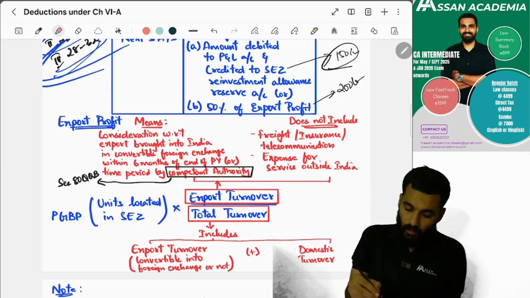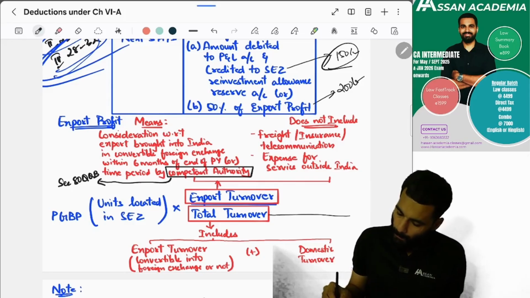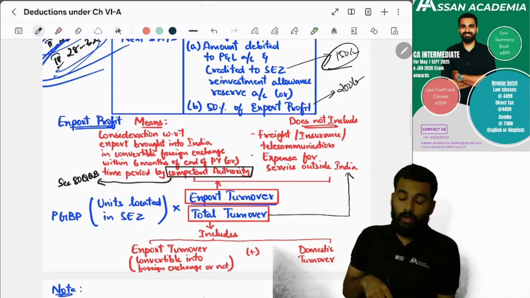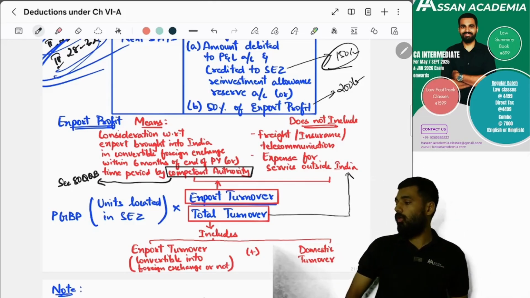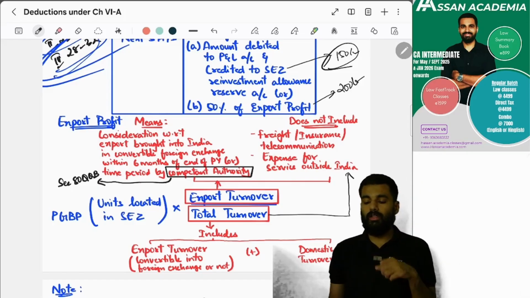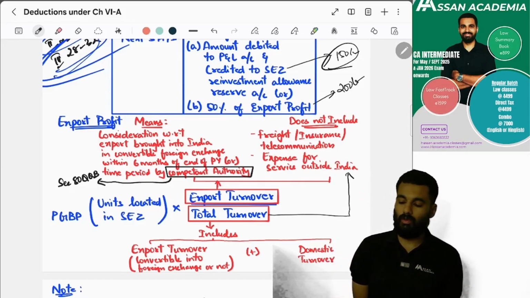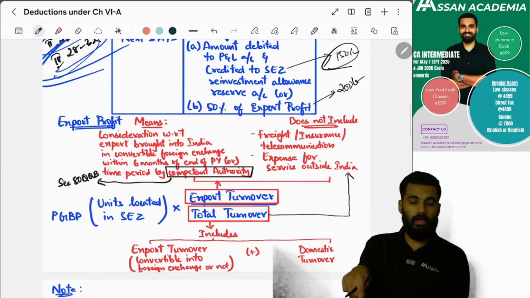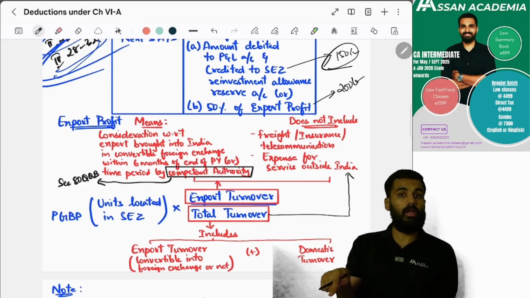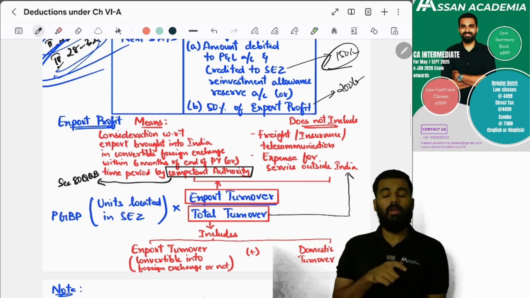Yes or no? Yes. Even total turnover also will not include freight, insurance, telecommunication, and expense of service outside India. Yes, sir. Please, I think I did not mention this. Even total turnover also will not include this. But then, what will total turnover include, sir?